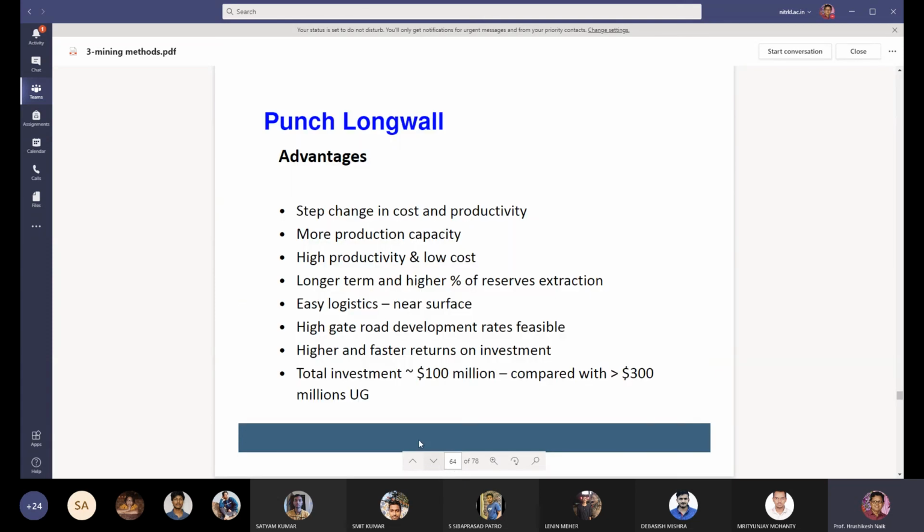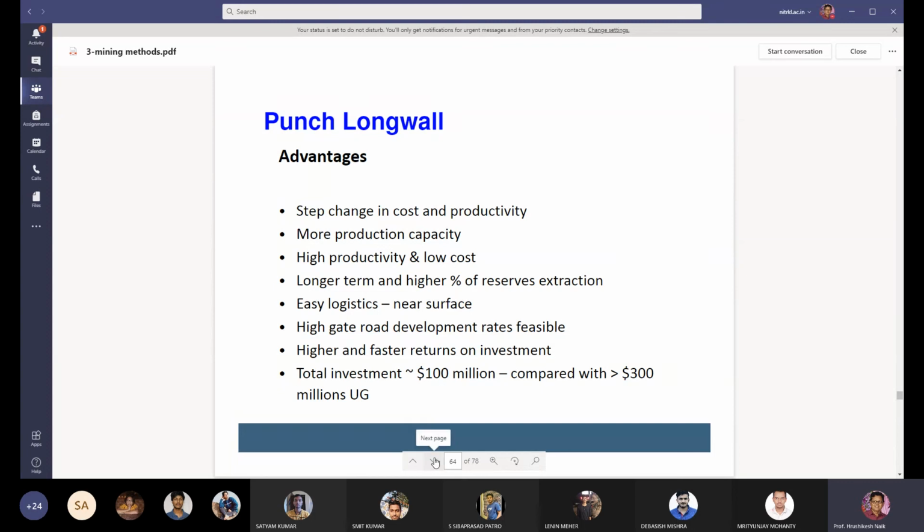longwall mining. So what is punch longwall mining? The advantages of punch longwall are step change in cost and more production capacity, high productivity and low cost, longer term and higher percentage of reserves extraction, easy logistics at the near surface deposits, high gate road development rates visible, higher and faster returns on investment, total investment compared with the underground mining methods.